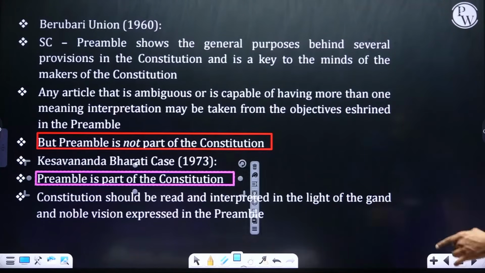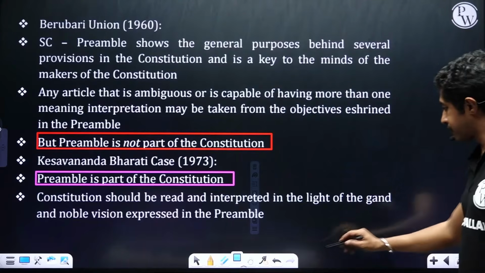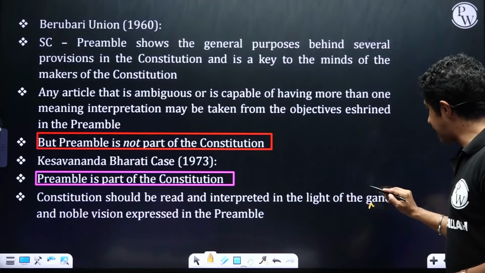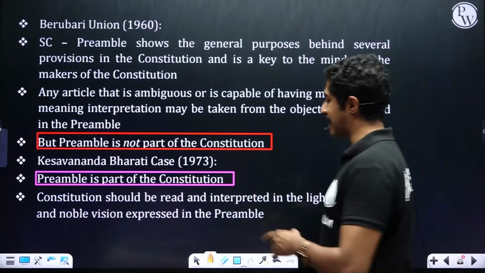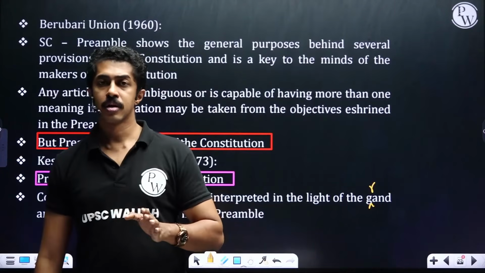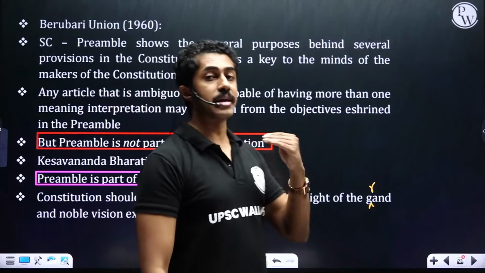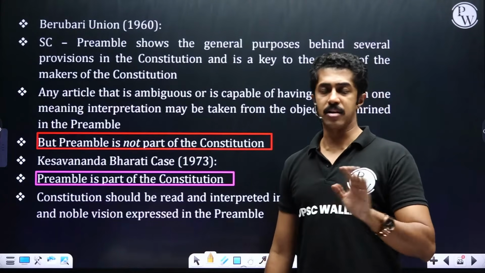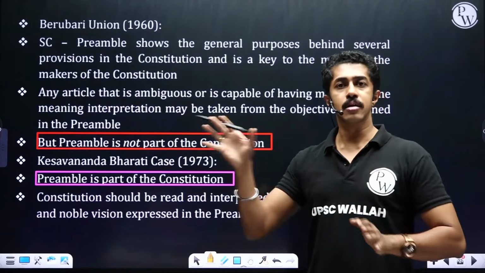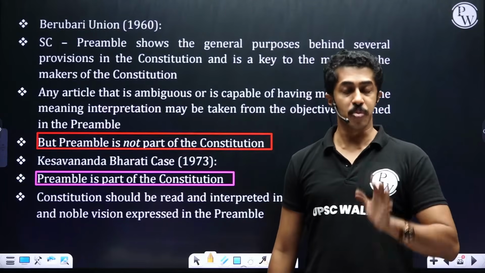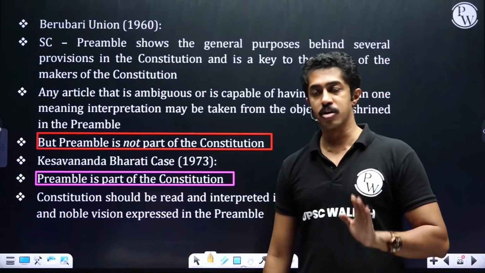Constitution should be read and interpreted in the light of the grand and noble vision expressed in the preamble. So they ruled it there, that is almost 13 years later, 1973, they made the ruling that you have to interpret it keeping in mind the preamble. So preamble is very much part of the Constitution.